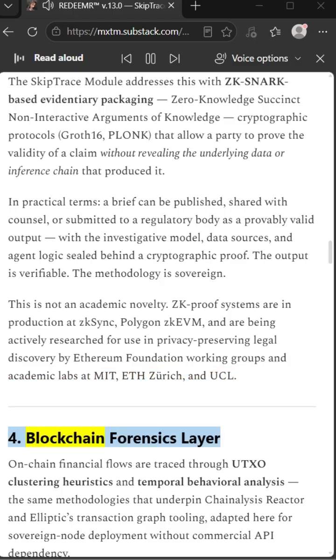4. Blockchain forensics layer. On-chain financial flows are traced through UTXO clustering heuristics and temporal behavioral analysis, the same methodologies that underpin Chainalysis Reactor and Elliptic transaction graph tooling, adapted here for sovereign node deployment without commercial API dependency.